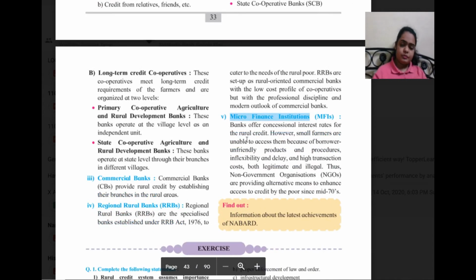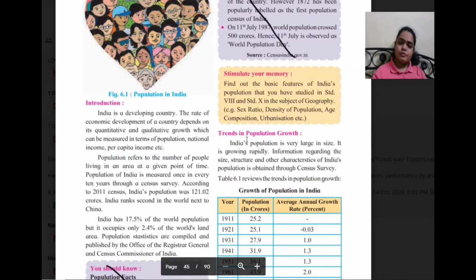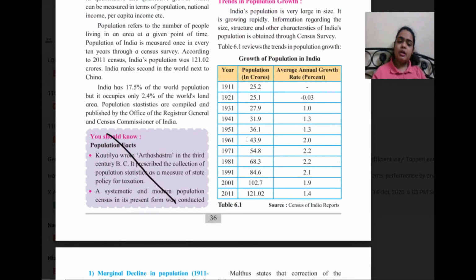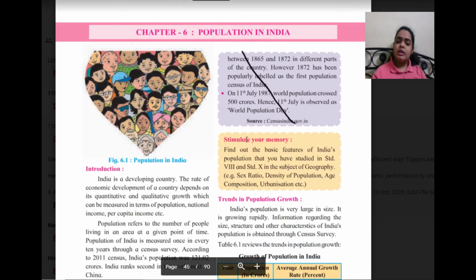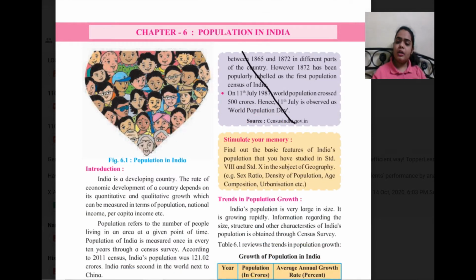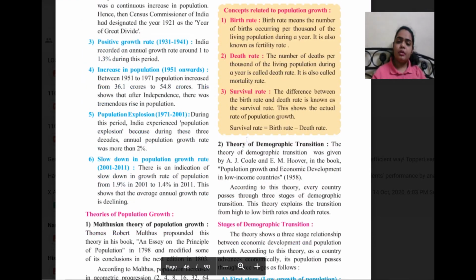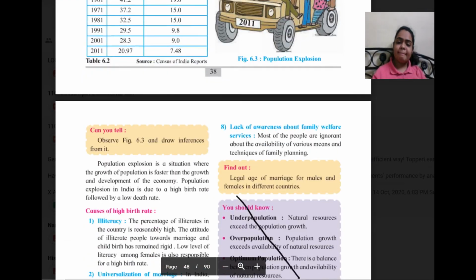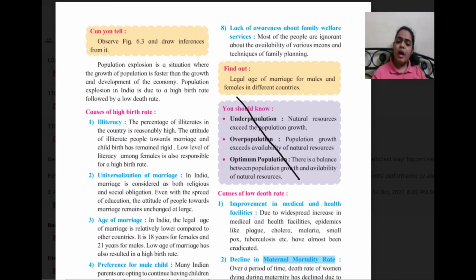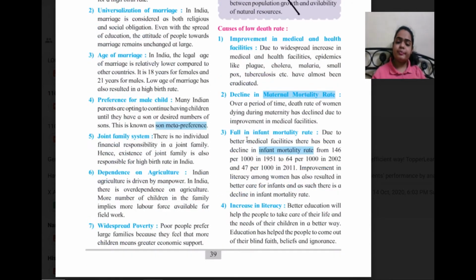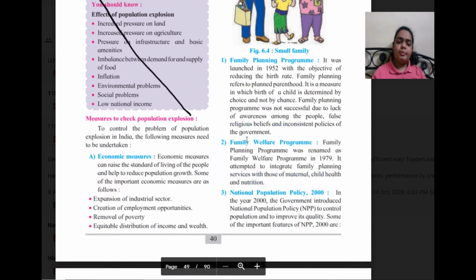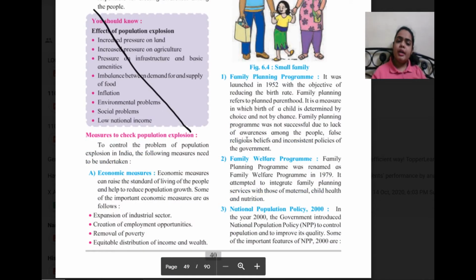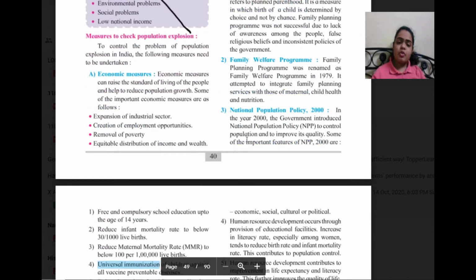Then on page number 36, this 'You should know' table, right from population facts till the sources, census India government.in, this box has been removed. Then further, 'You should know' underpopulation, overpopulation, optimum population, these concepts. Then on page number 40, 'You should know' effects of population explosion. Whatever box has been given, that entire box has been removed.